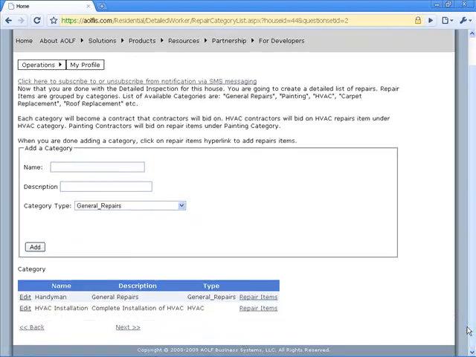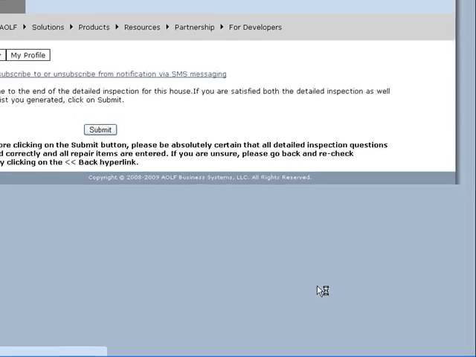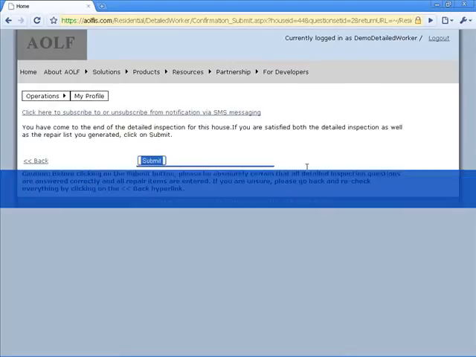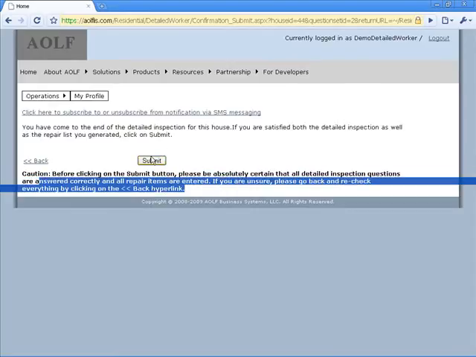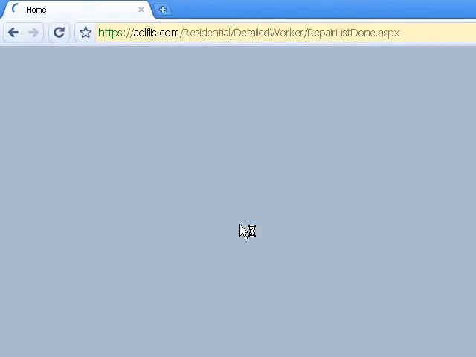And go back and click next, and we submit the repair list. In this case, this is assigned to someone else to prepare the repair list. You can, of course, take over that function if you so choose.